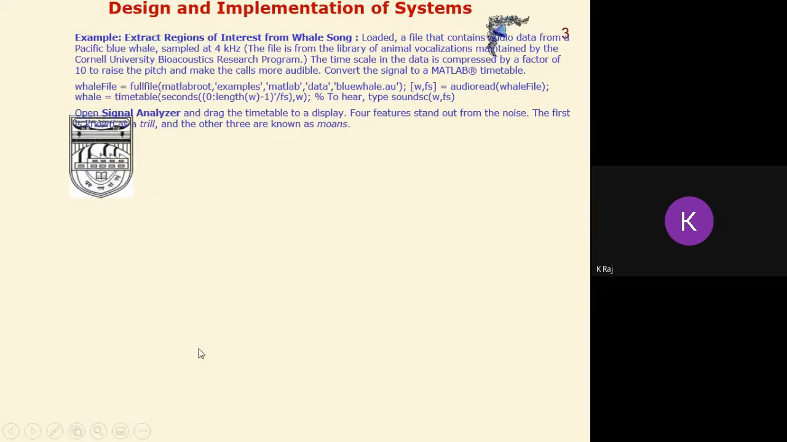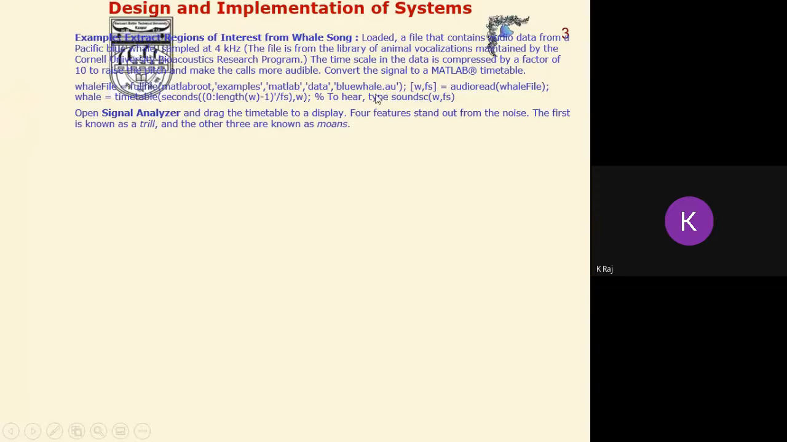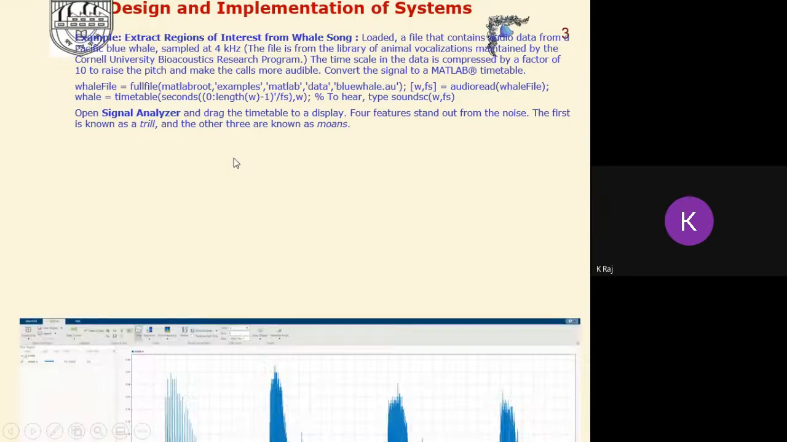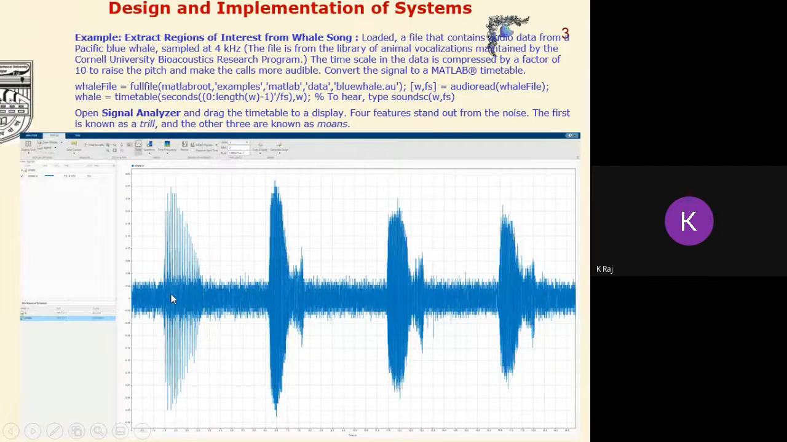Now see here some example. In this example, we have to extract the region of interest from the file song. So we will select the file, which is stored at a particular location. This will be selected, and then we will open the Signal Analyzer and drag that timetable to a display. Four features stand out from the noise. See here the four features. The first one is the trill, and the other three are known as the modes here.